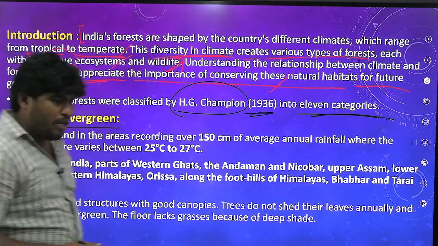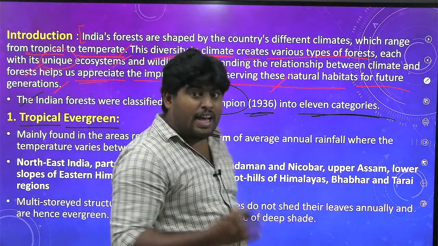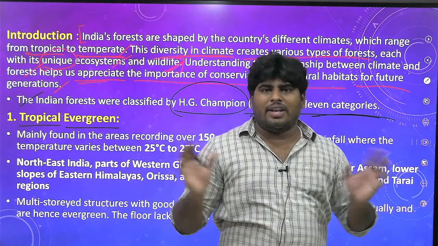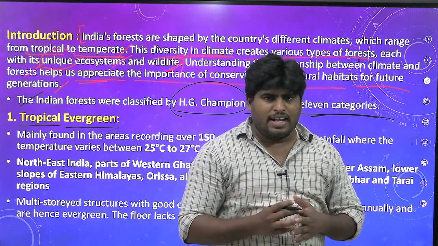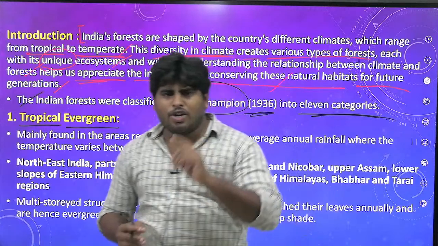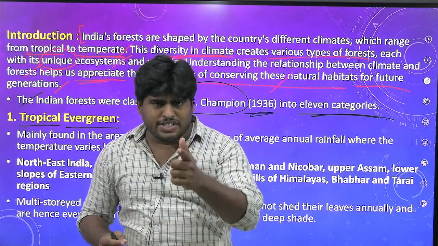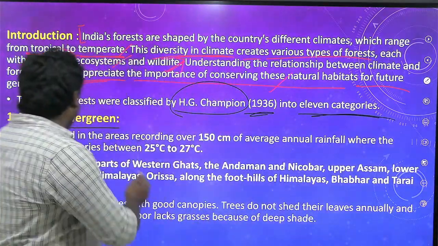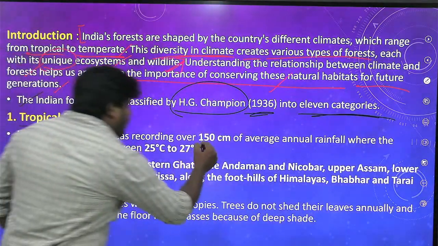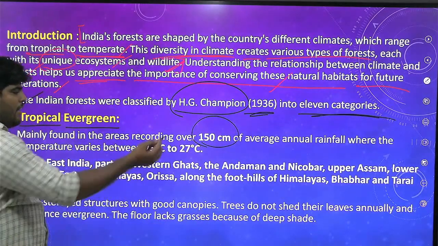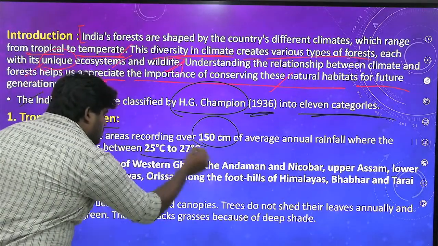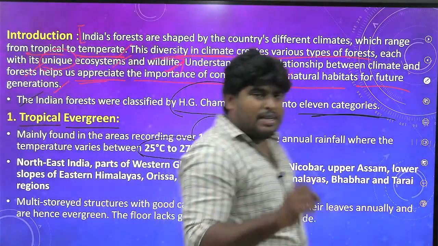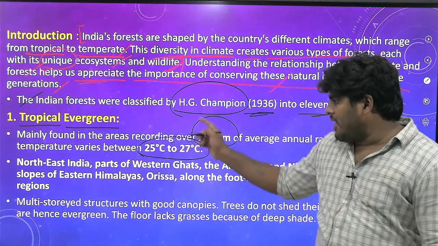In the name itself, tropical, fine, evergreen. Evergreen means all around the year you can see the greenery. No shedding of leaves. You got it? Let us see. First I told you climatic conditions, right? That is the rainfall, and the other one is temperature. So coming to the tropical evergreen forests, 150 centimeters of average annual rainfall, and the temperature supports between 25 degrees to 27 degrees Celsius. This is the climatic condition needed for this type of tropical evergreen forest.